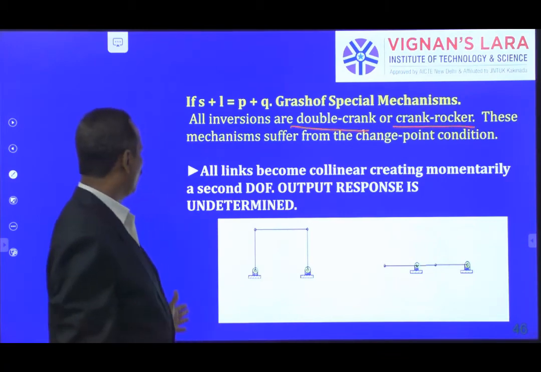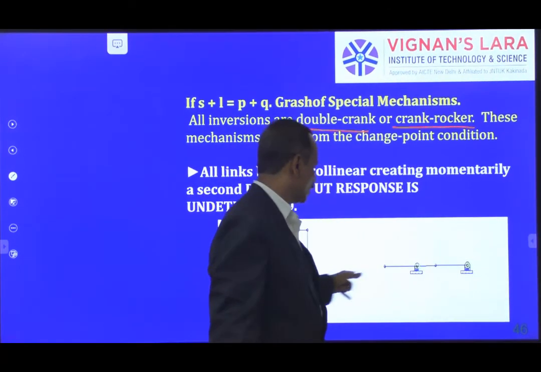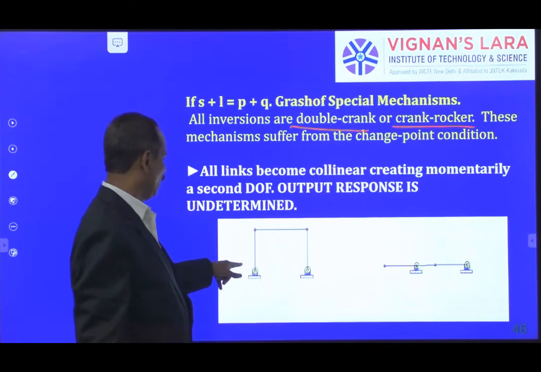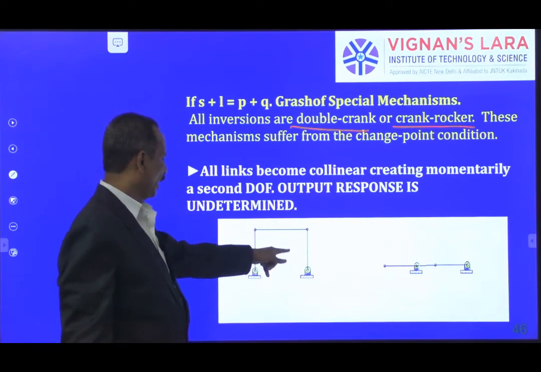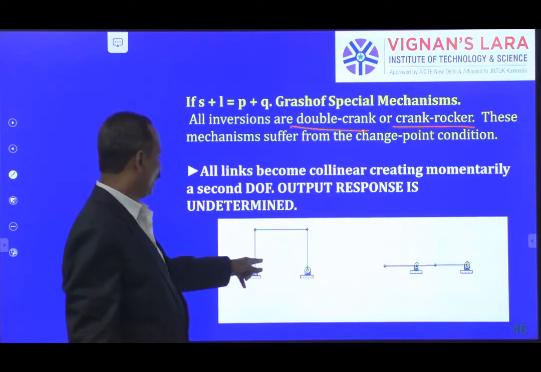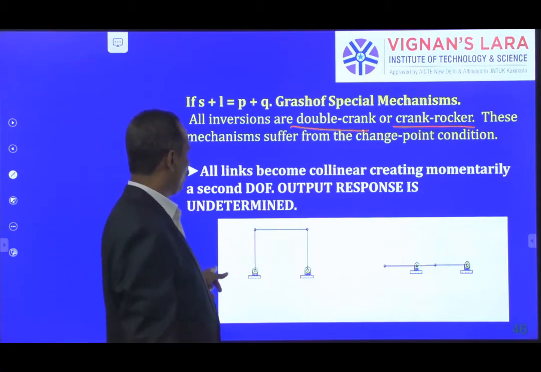So you can see here, if all links become collinear, this is the case. The links are like this, all with the same length. Here all links are the same length, then all links will be collinear.